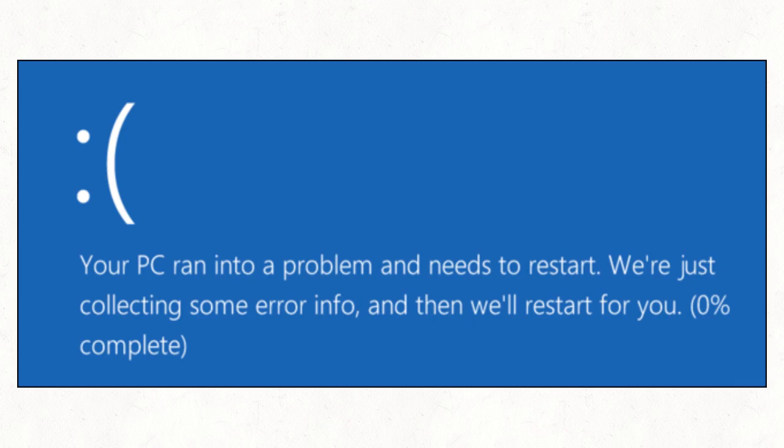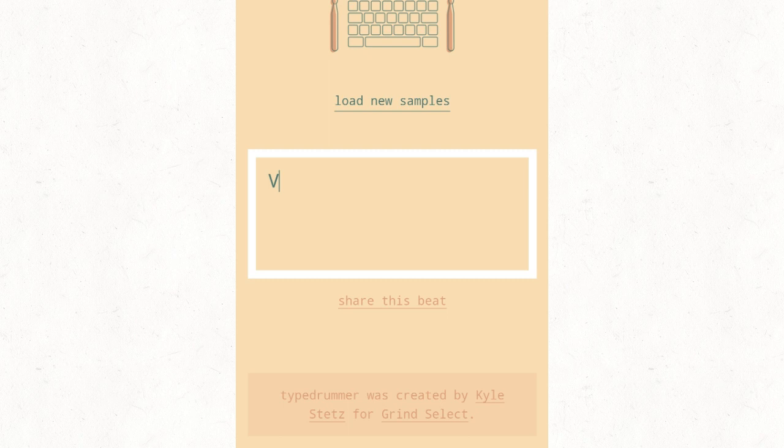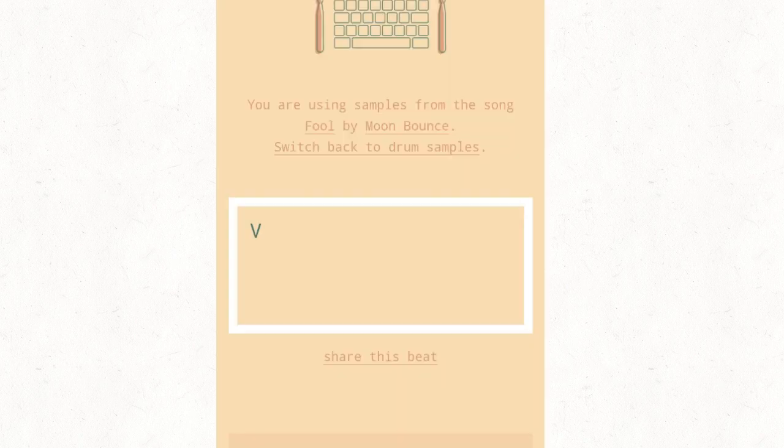How do you get the sound effect like this into Flipaclip? Use this website. It's called Typedummer. Type whatever letter and you create this sound. You can switch the sound.